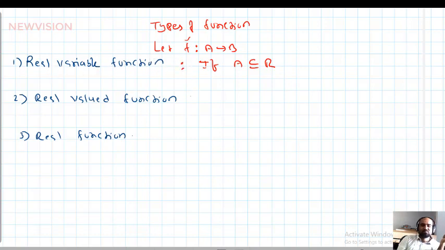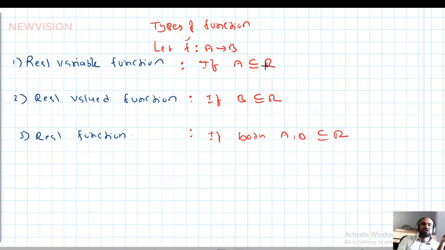Okay. If B is a subset of R, meaning the codomain of the function is a subset of R, such a function is called a real valued function. If both A and B are subsets of R, such a function is called a real function.